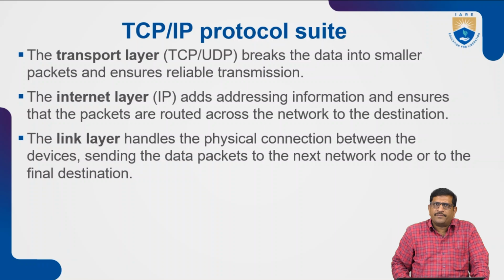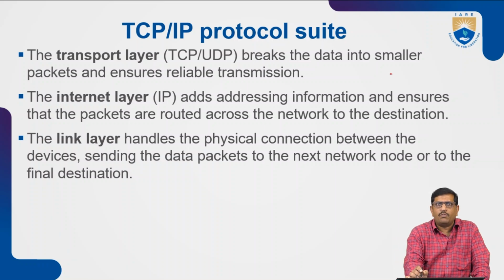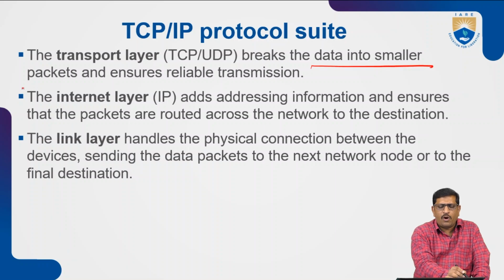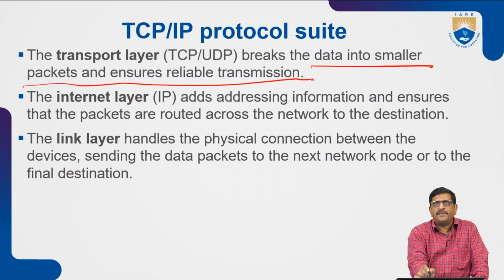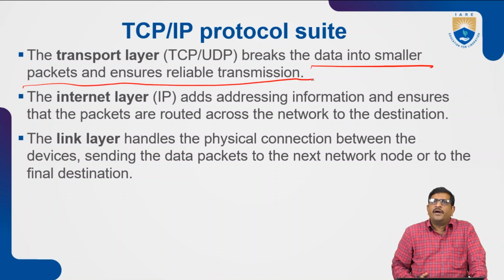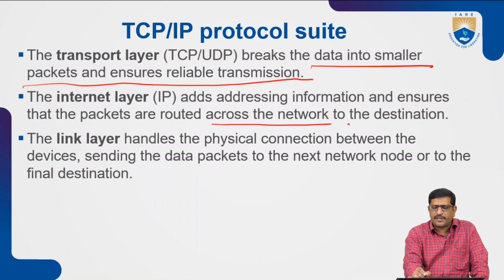The transport layer, that is TCP and UDP, breaks the data into smaller packets, so that reliable and effective transmission can be done between the two devices. The internet layer adds the address information and ensures that the packets are routed across the network to the destination.